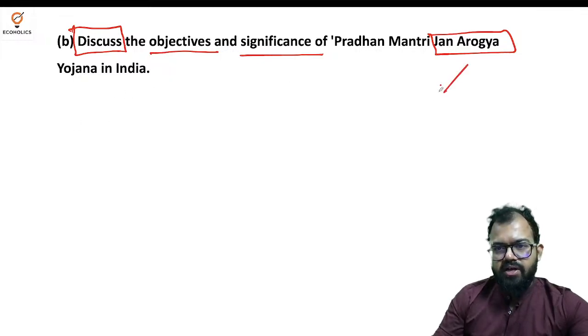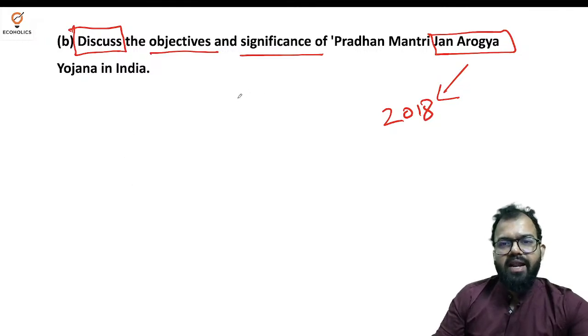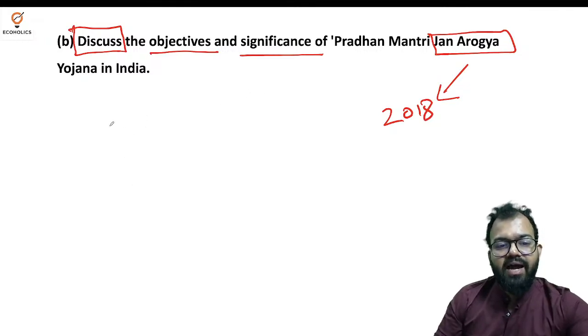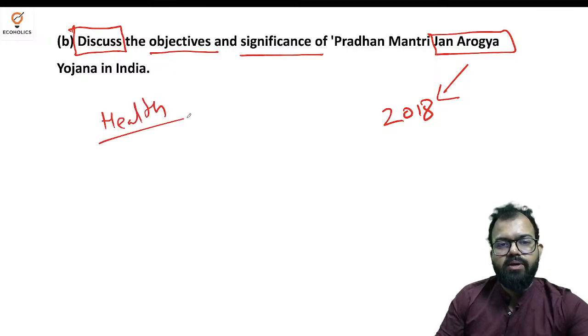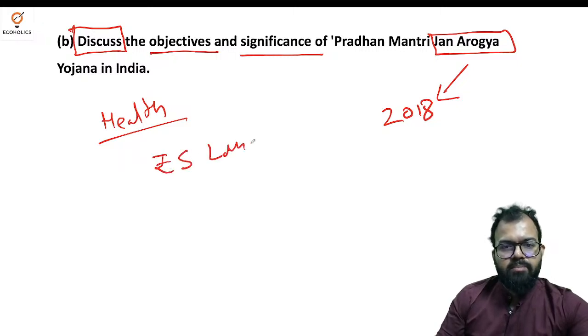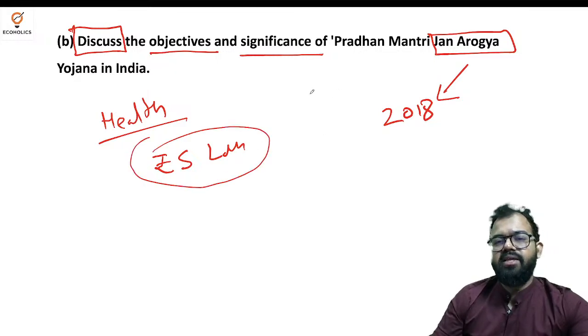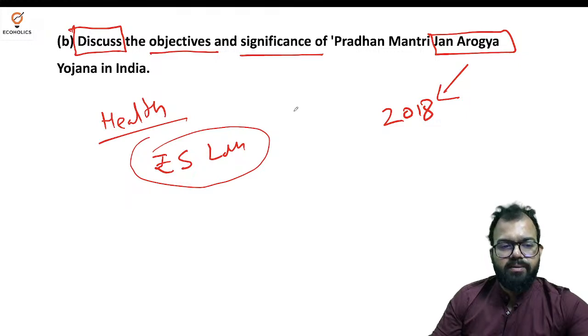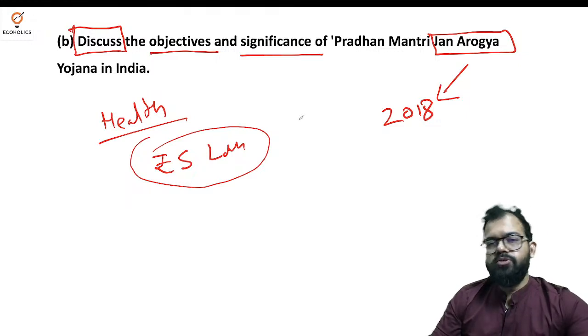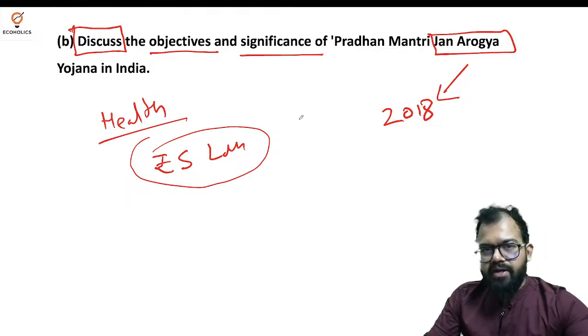Now this Yojana was launched in 2018. It's the world's largest government funded health scheme. So again, I told you, employment and health, offering rupees 5 lakh per family for secondary and tertiary healthcare. Now you know the healthcare is the biggest challenge in India. In Western countries, due to less population, government can provide healthcare.